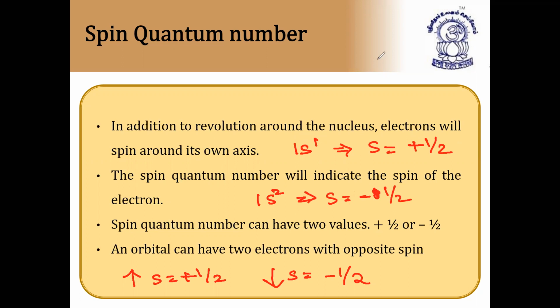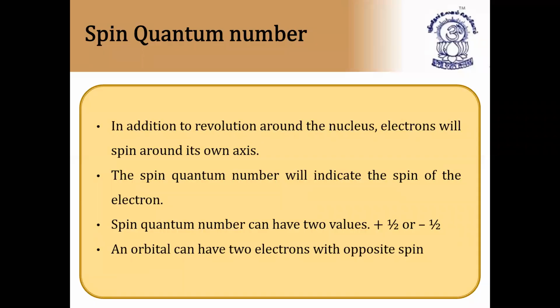So in this way, I would write the spin quantum number. So what is the spin quantum number? Again, I'm showing it. In addition to the revolution around the nucleus, electrons will spin around their own axis. This is called the spin quantum number.